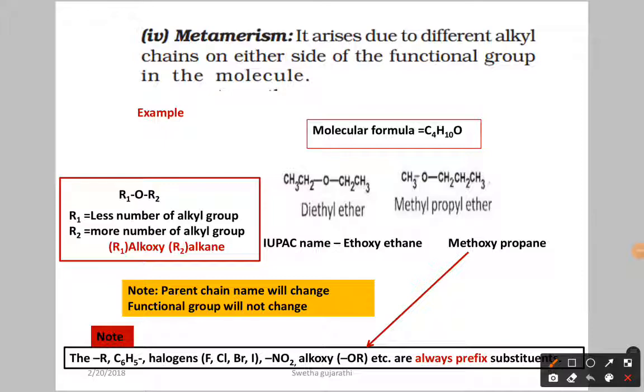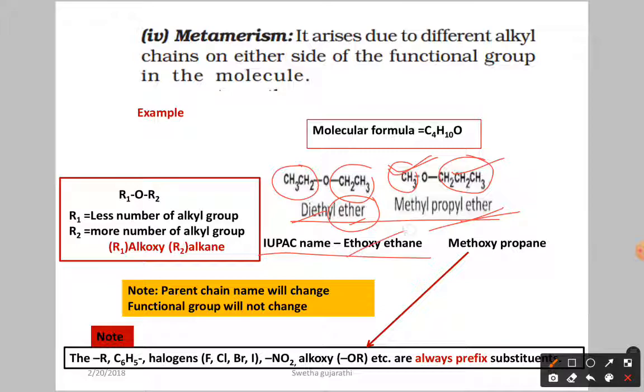In this you give the name diethyl ether, because we have two ethyl groups and the functional group is ether. Here we call it methyl propyl ether. First you write the shorter chain, methyl, then propyl ether. The IUPAC name here is ethoxyethane. One you take as an alkoxy, and the remaining you take as the parent chain, an alkane. Here you take methoxy as the substituent, and the parent chain is the 3 carbon propane.